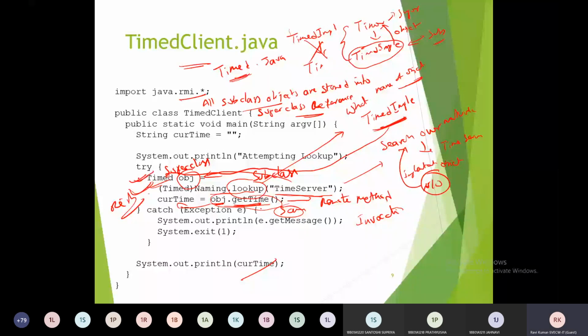Can anyone tell me, Timed.java even the client machine holds? Is it possible to get the implementation for Timed.java by the client application?